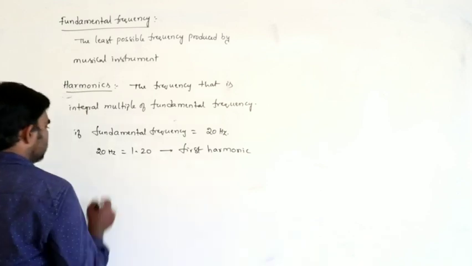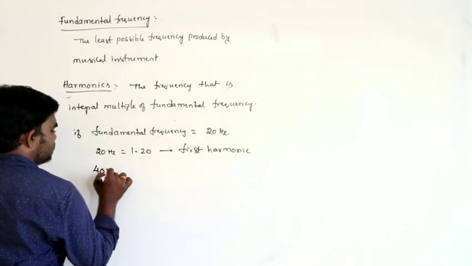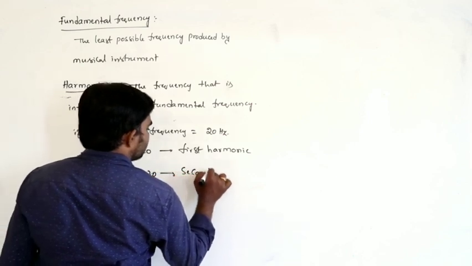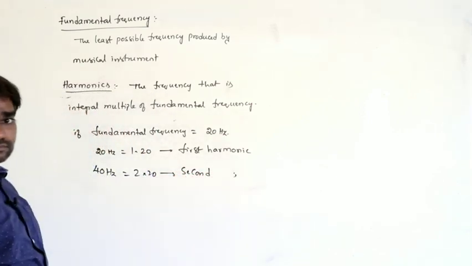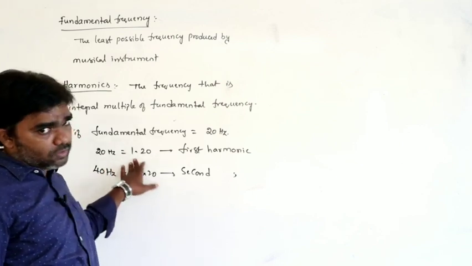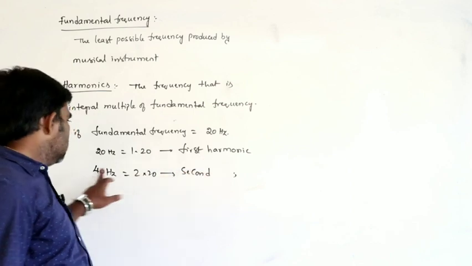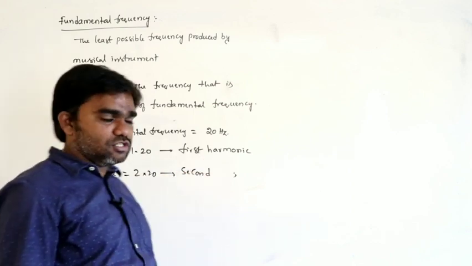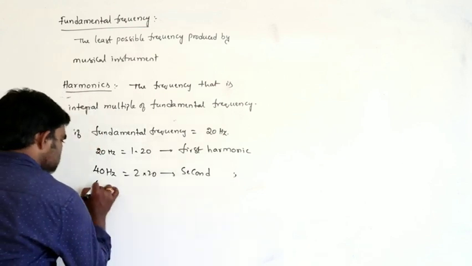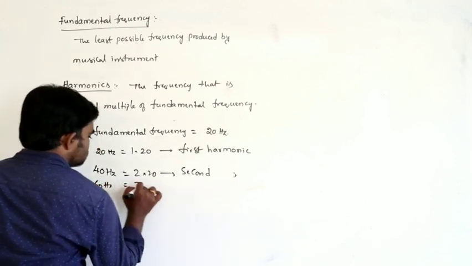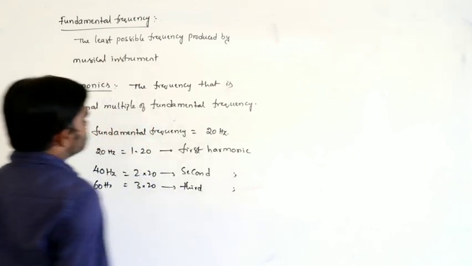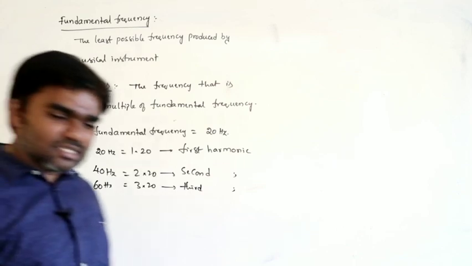Next, for example, if we observe the frequency 40 Hz, this can be written as 2 into 20. That is called second harmonic. Let us say 60 Hz, that is 3 into 20, that is called third harmonic, like this. 20, 40, 60, 80 like that.